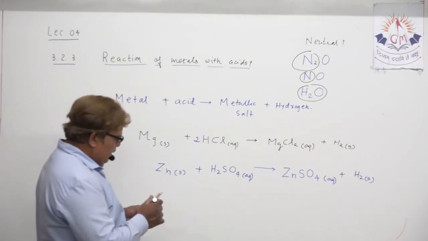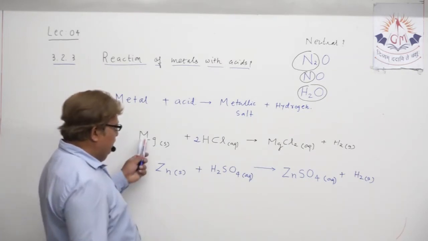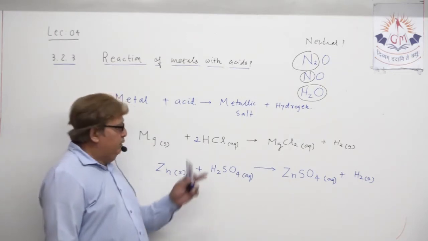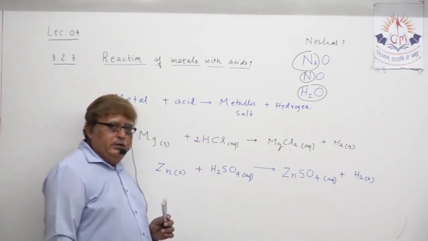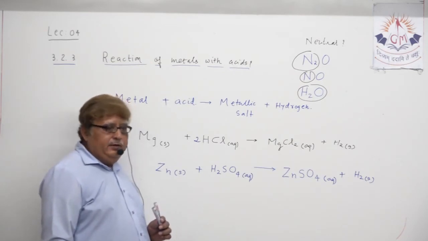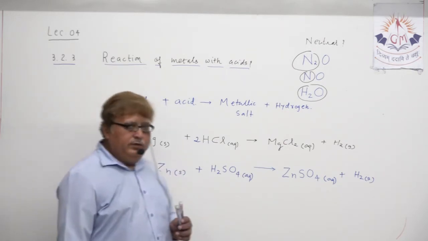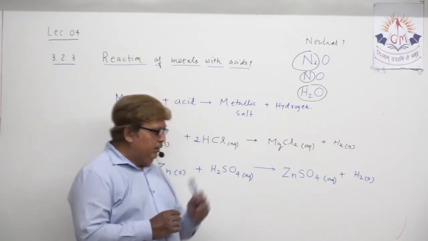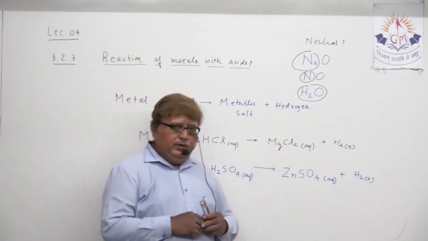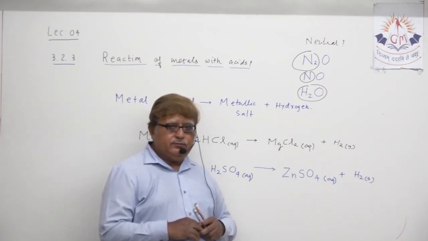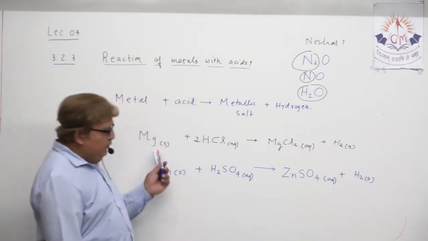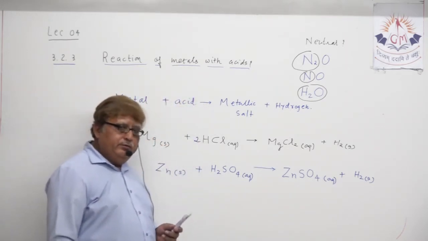So before you write this particular chemical equation in support, you have to write that when magnesium reacts with dilute hydrochloric acid, it produces magnesium chloride and hydrogen gas. Okay, then you write this equation in support.